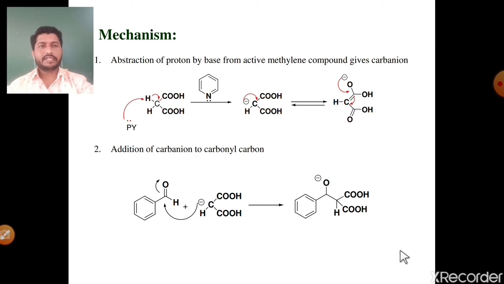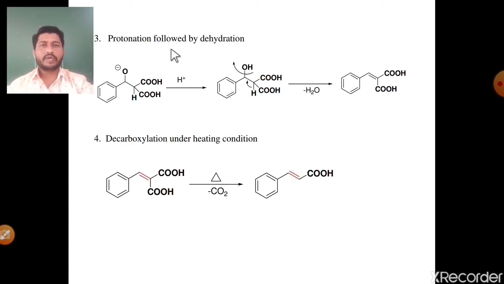Okay. The next one, number third step is a protonation followed by dehydration. Means simple, number first is a protonation of this oxyanion, O minus, which is protonation of oxyanion, O minus attacks H plus, O minus is converted into OH, and the next step is a dehydration, means even in presence of this strong base, again second proton abstraction, shifting of the sigma electron pair in pi bond formation, and elimination of OH in the form of OH minus, means simple elimination of water molecule, it gives finally